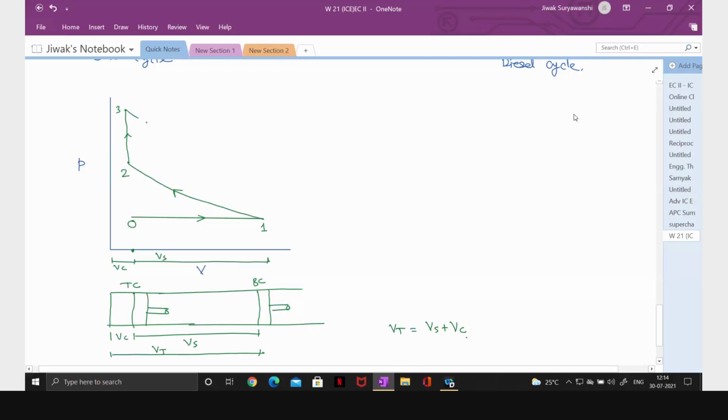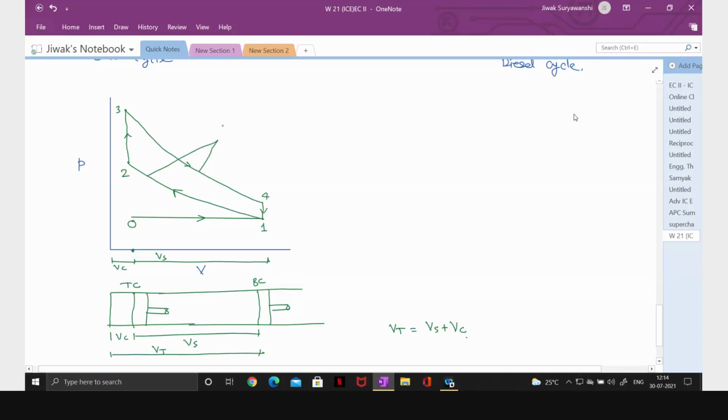Then 3 to 4 is isentropic expansion, and 4 to 1 is constant volume heat rejection.